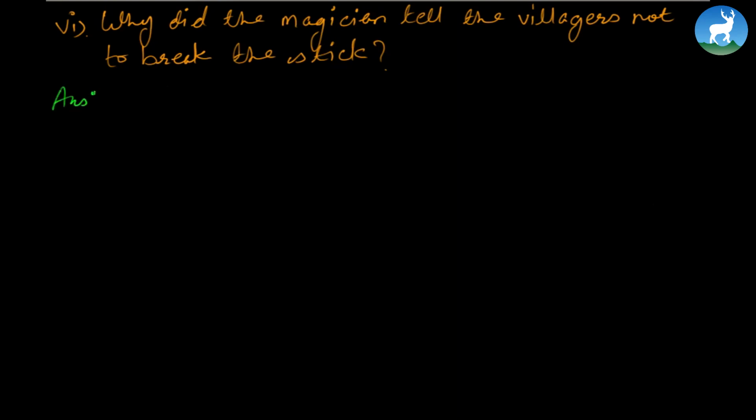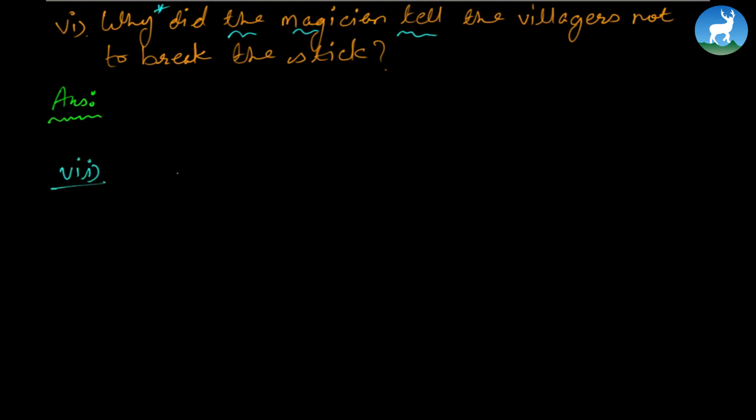What was it that the magician perhaps was scared of? That, hey, you shouldn't be breaking the stick. And what happened when the stick finally broke? That's the very answer. Now, let's continue. Remember, your answer begins from here. The magician changes to told, as is in simple past, told the villagers not to break the stick because, and then you write your own answer to that.